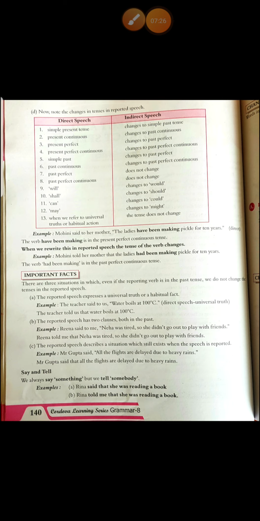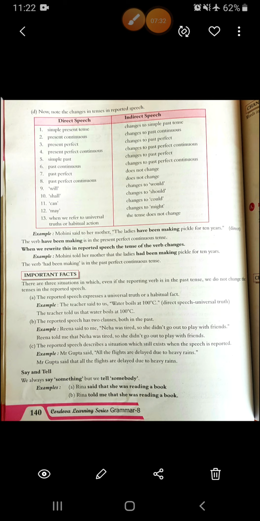Like, the teacher said to us, "Water boils at 100 degrees Celsius." So this is a universal truth. Everywhere it is going to boil at 100 degrees Celsius. Then the teacher told us that water boils at 100 degrees Celsius.